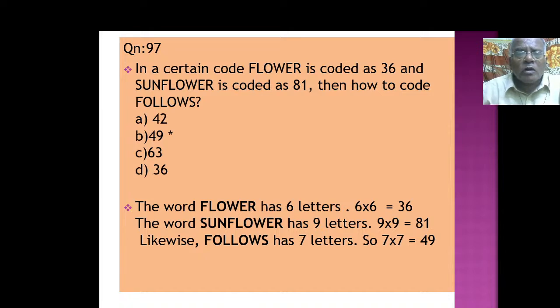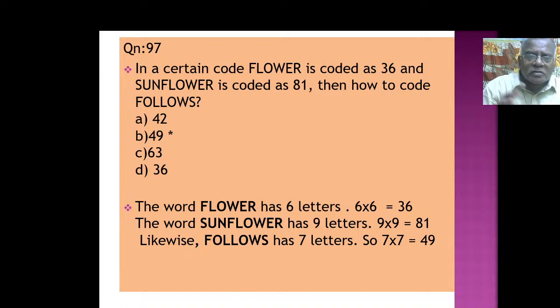In a certain code, flower is coded as 36 and sunflower is coded as 81. Then how to code follows. Very interesting problem, this one. Sometimes they test our intelligence in the most intense manner. It's very easy, but then all of a sudden we may not think. 36, 81, any math student will find out it is a square or something like that. So that follows. Flower, how many letters? 6 letters. 6 into 6, 36. Sunflower, how many letters? 9 letters. 9 into 9, 81. Right?